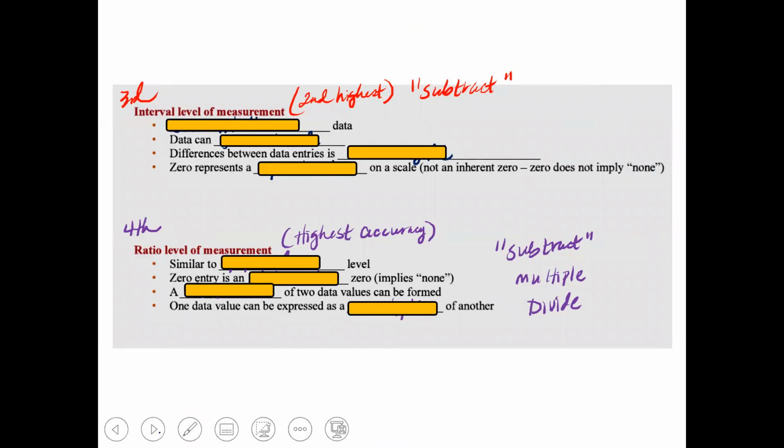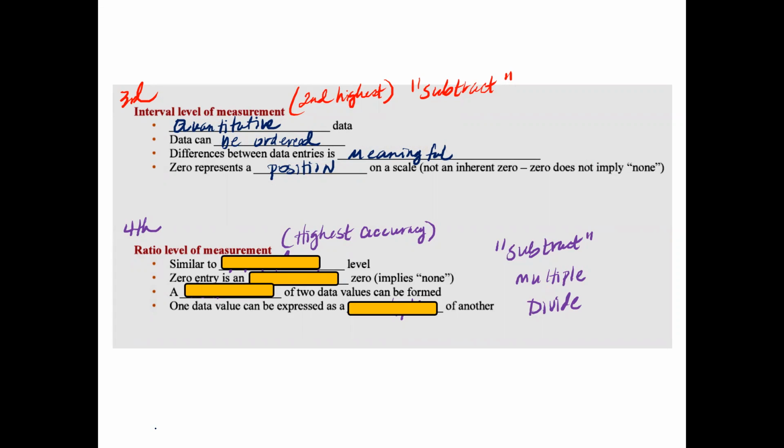All right, so the third one is the second highest, the interval level. You're going to have to subtract. This is quantitative data. The data can be ordered. The differences between the data entries are meaningful, and the 0 represents a position on a scale.